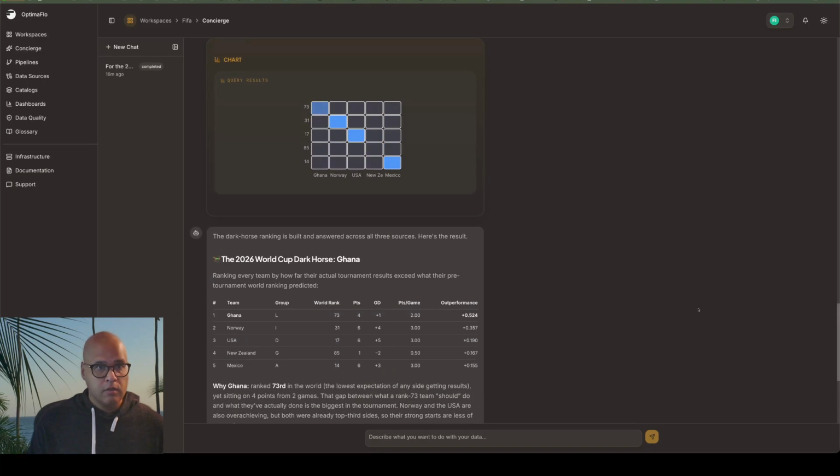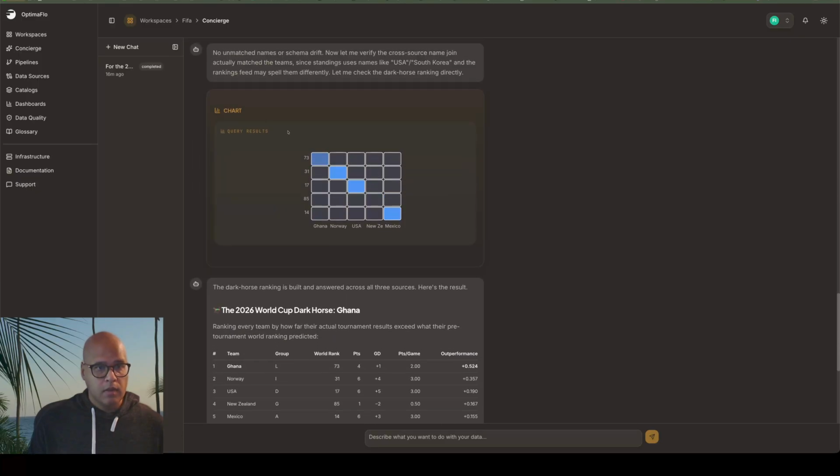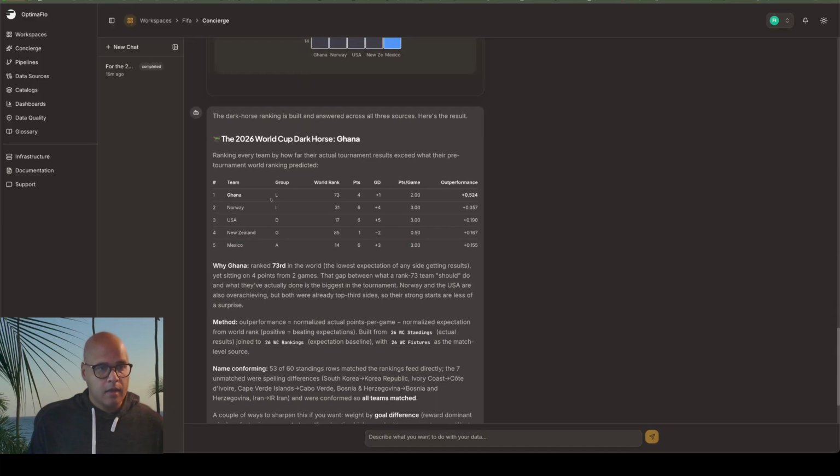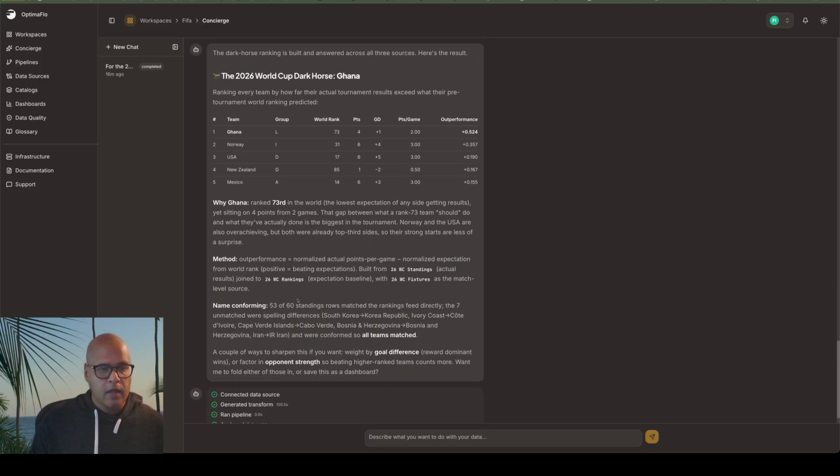So its prediction, or it's thinking that Ghana is the dark horse, which is fair, right? Ranking every team by how far their actual tournament results exceed their pre-tournament world ranking predicted. So Ghana is essentially 73rd in the world ranking, right? They're in Group L, but they have 4 points. Points per game is around 2. They're outperforming a little bit above average. Norway obviously is in there. USA is in there. New Zealand, Mexico. These are all valid dark horse teams. So I kind of like the way this came out.